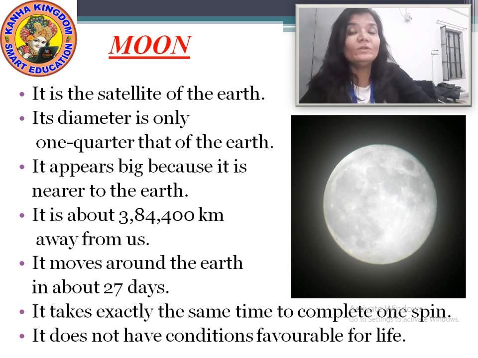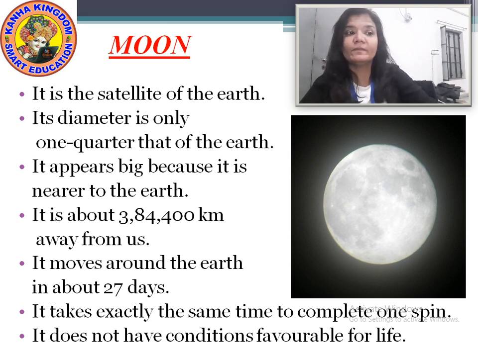Means the moon is the satellite of the earth, so the moon moves around the earth. And how much time does it take? It takes 27 days.